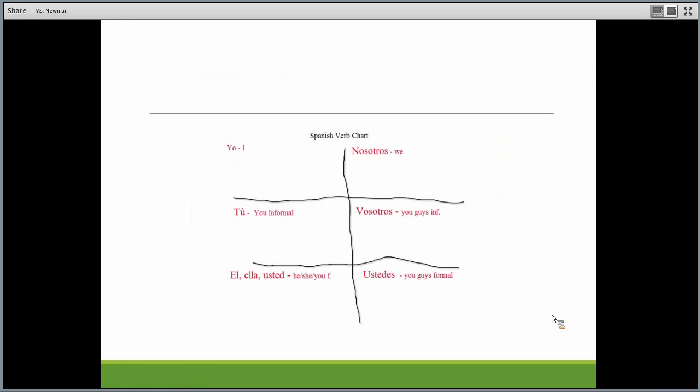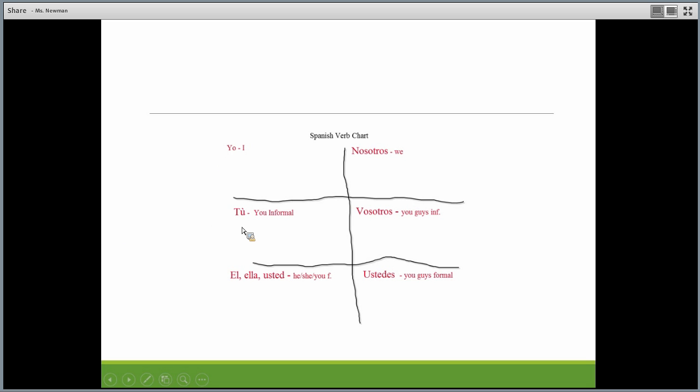Okay, make sure you understand the subject pronouns in Spanish. We're going to use them for every type of verb moving forward. And today specifically we're going to talk about some ER-IR conjugation verbs. So you'll definitely want to understand this chart. Just remembering that there's different subject pronouns, right? Different people that the sentence could be about or who we're speaking about. And each of these different people will have a different conjugation.